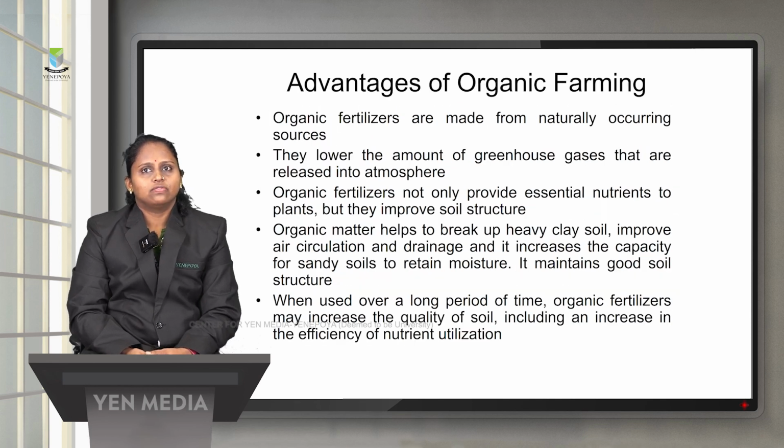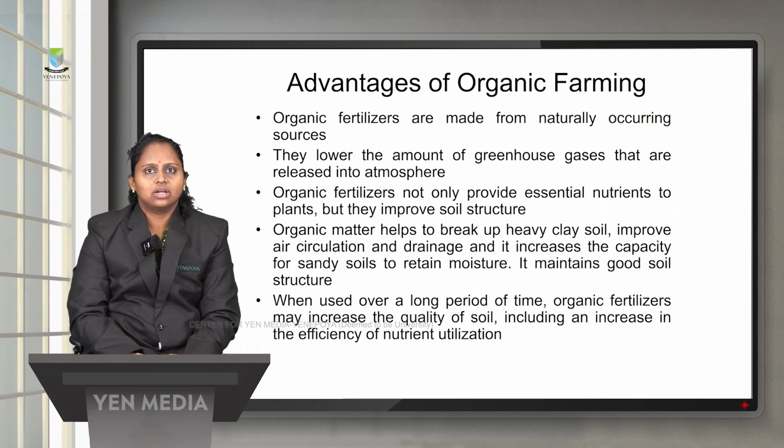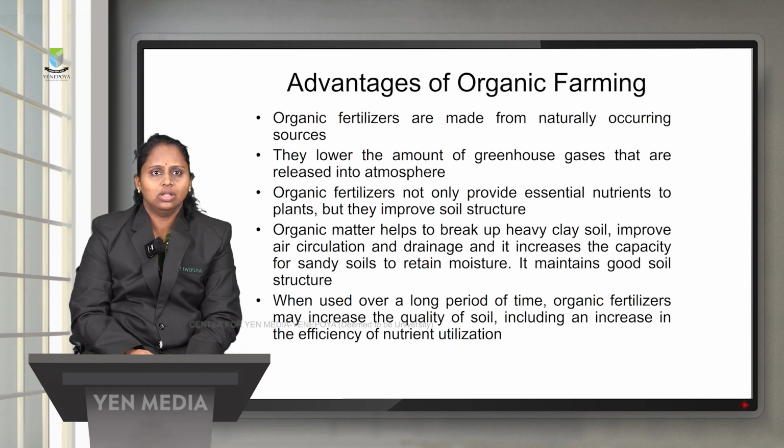Next, the advantages of organic farming. Organic farming is very important because it uses naturally occurring sources, and a lower amount of greenhouse gases is released into the atmosphere. Organic fertilizers not only provide essential nutrients to plants, but they also improve the structure of the soil. Organic matter helps to break up heavy clay soil, improves air circulation and drainage, and also increases the capacity of sandy soil to retain moisture.